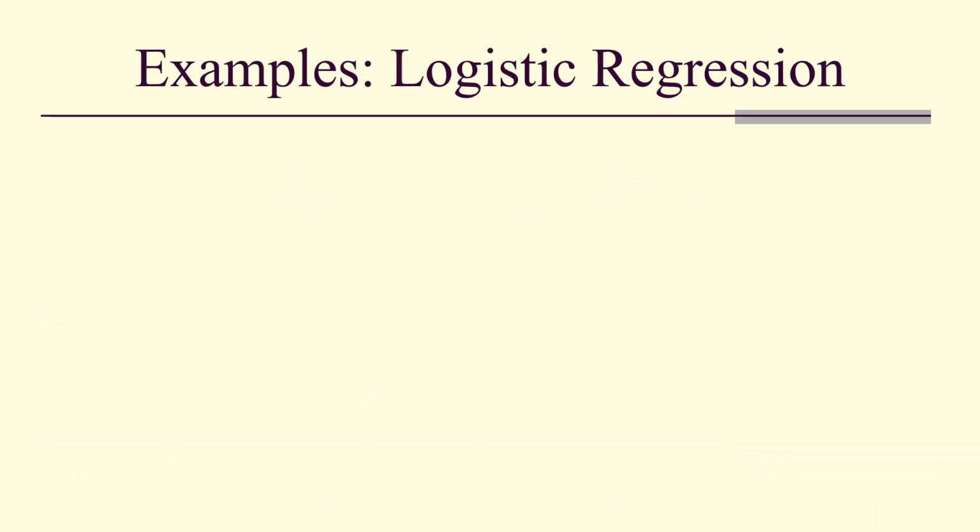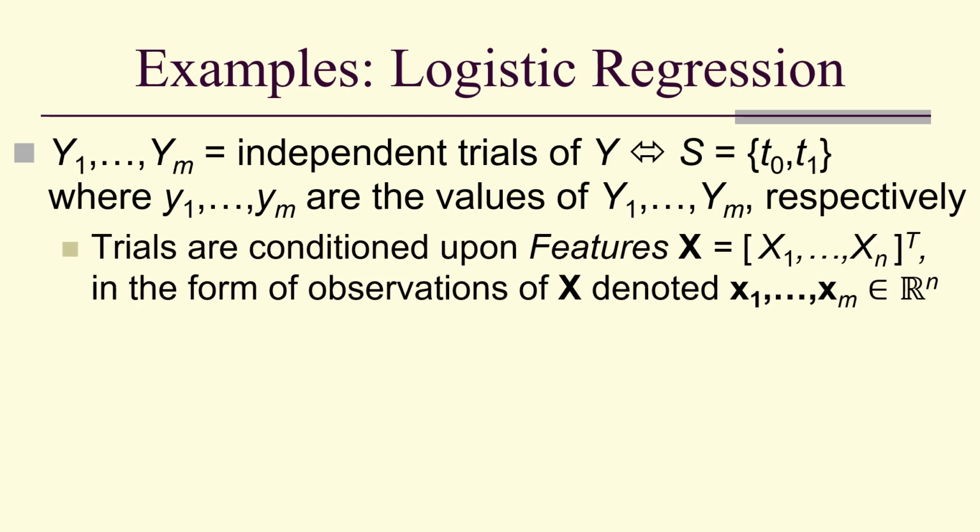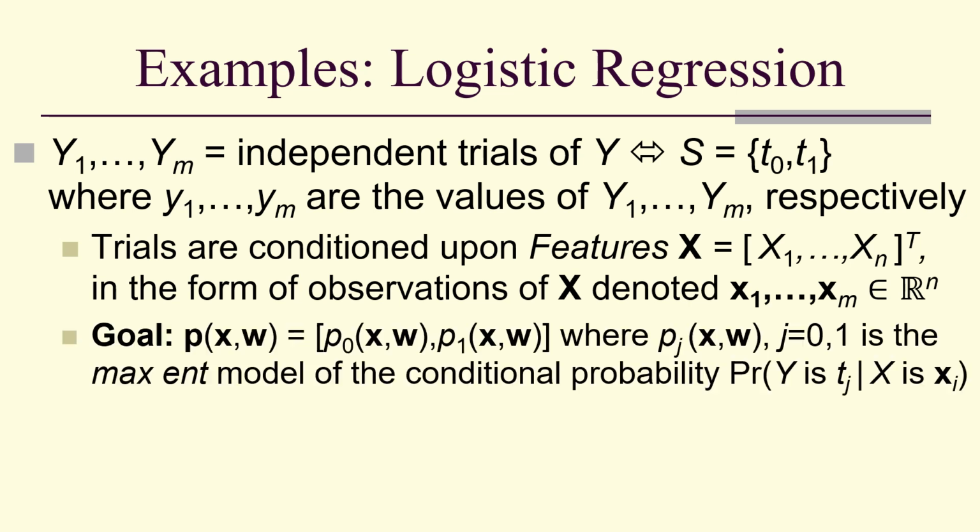So let's look, for example, at logistic regression. We have M independent trials whose outcomes are little y1 to little ym, and our sample space here is just two possibilities, T0, T1. And these trials are conditioned upon features. In other words, at trial y1 we observe features x1, and at trial ym we observe features xm.